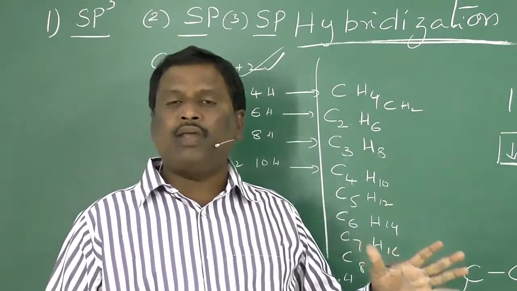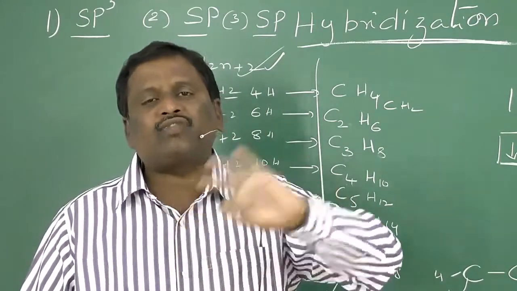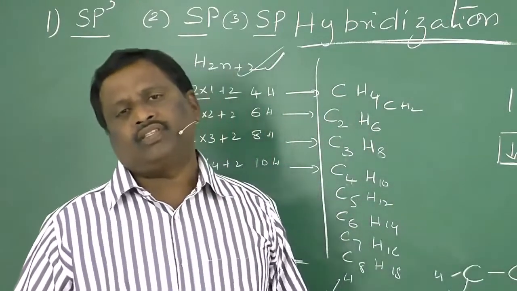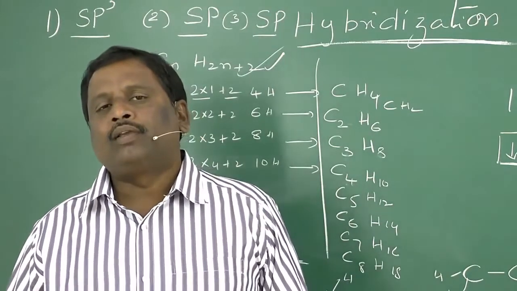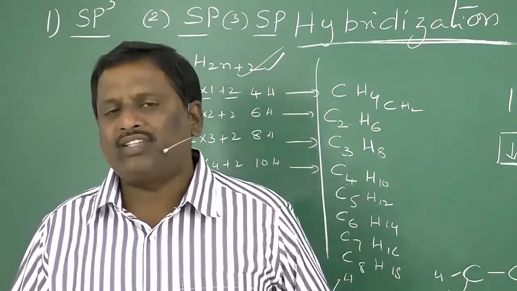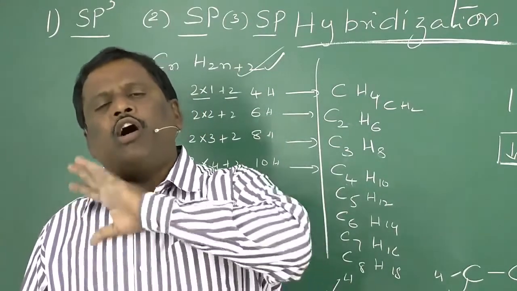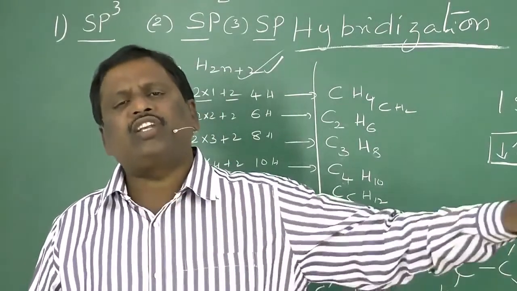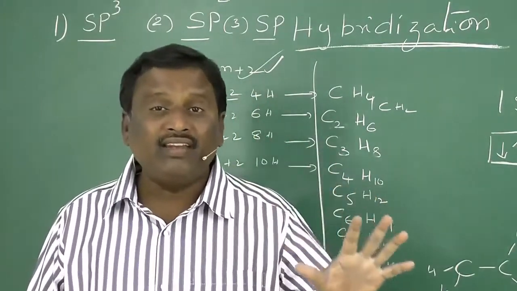What is a saturated hydrocarbon? A carbon in which the four valencies are satisfied with four different atoms or groups is called a saturated carbon. Hydrocarbons are the compounds of carbon and hydrogen. The hydrocarbons in which all carbon atoms are sp3 hybridized, which means all are saturated carbons, are called alkanes.